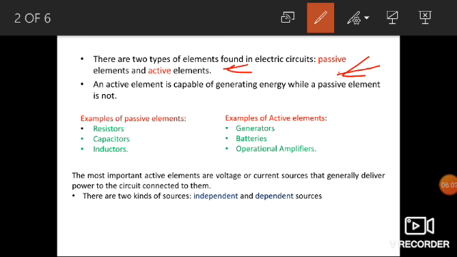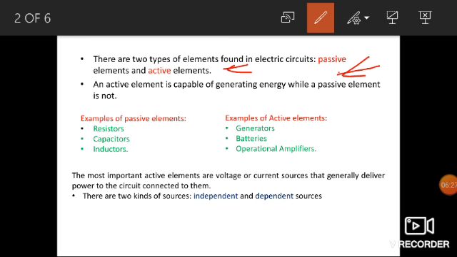So we can see some examples of passive elements and active elements. In passive elements, resistor, capacitor, and inductor are passive elements because they are always absorbing power.